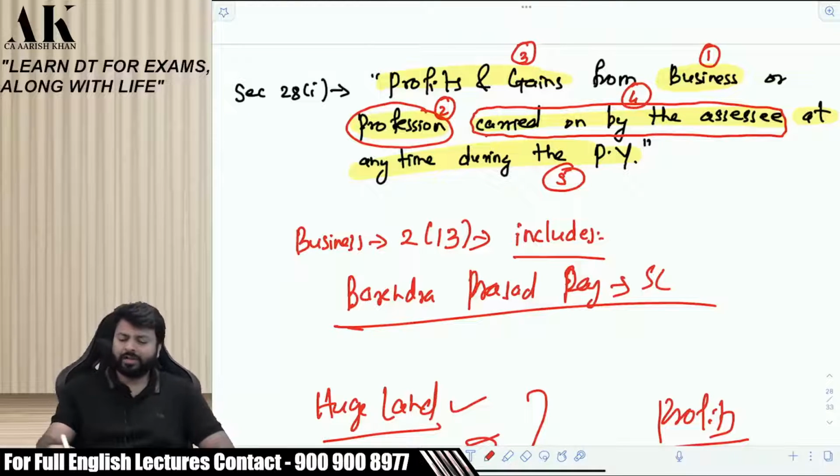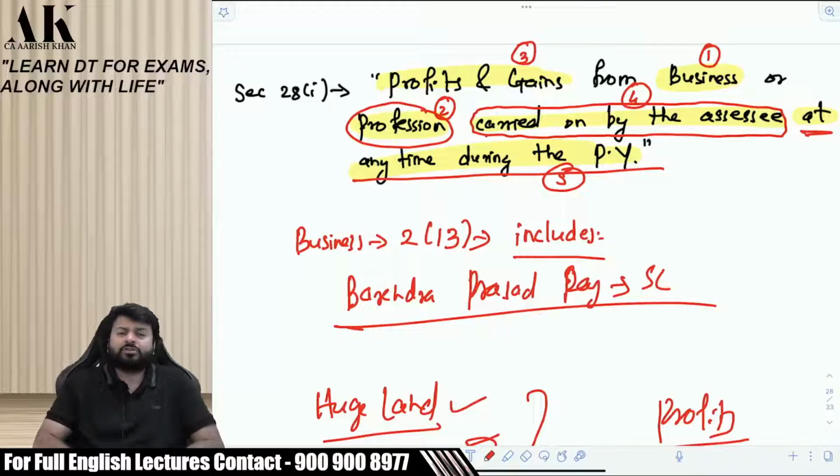And last but not least, at any time during the previous year. It is not necessary that the business should be conducted throughout the year. Not necessary. It can be conducted for some time during the previous year. That depends upon the nature of business. If you are selling an FMCG product, daily soaps, detergent powders, or Maggi, then you might sell on a daily basis, right?